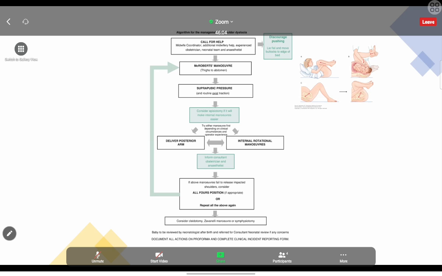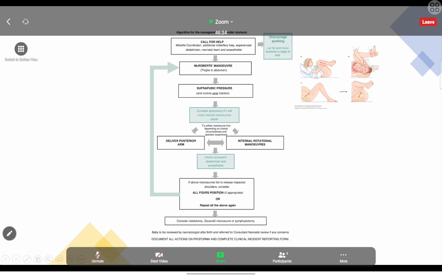Then we have to get the mother to the edge of the bed, because that gives a lot of space for us to do all the maneuvers. Then the first thing we are going to do is the McRoberts maneuver. We have to know each and every step here in order. First, the McRoberts maneuver: ask the mother to flex the hip joint as much as possible, so it should be parallel to her abdomen.